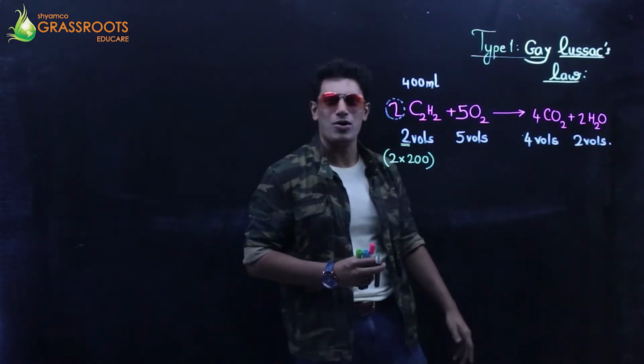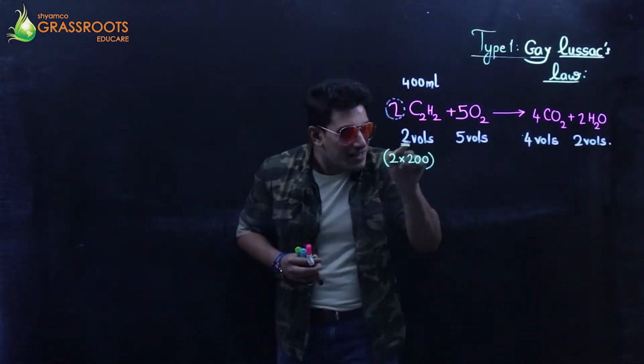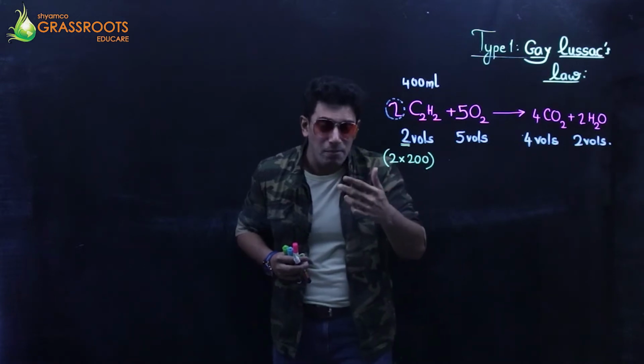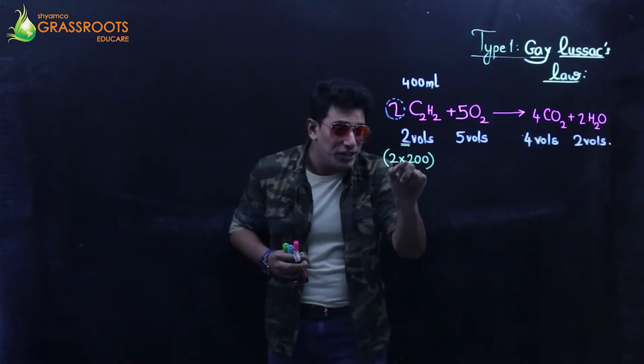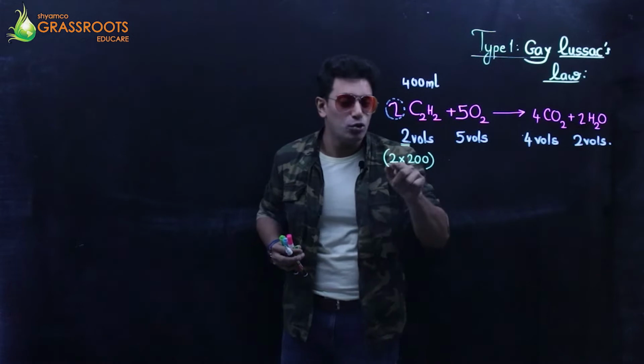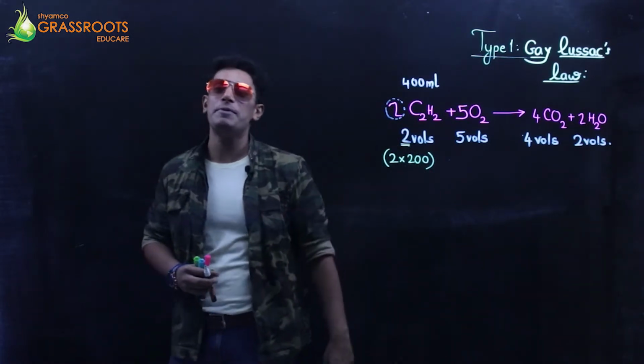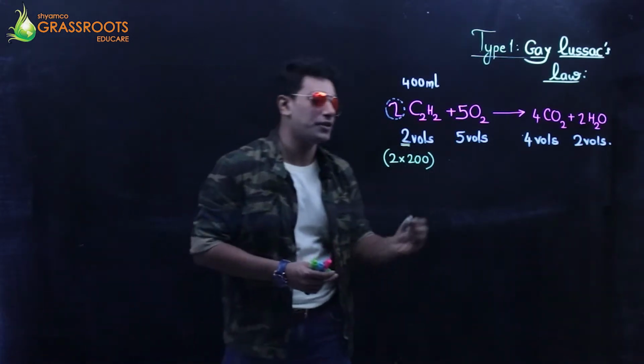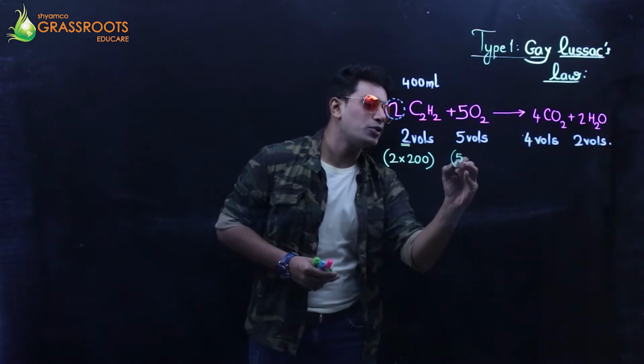I call it a multiplicative factor. It's my own term. So this 200 is a multiplicative factor. Again, I'm reiterating: 2 into what is 400? 2 into 200 is 400. So the multiplicative factor is 200, and everything is going to be multiplied by 200 throughout.